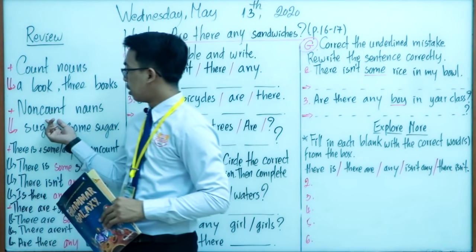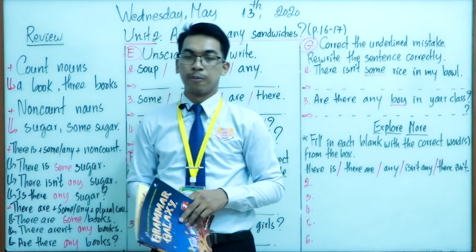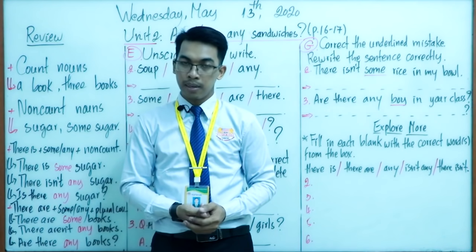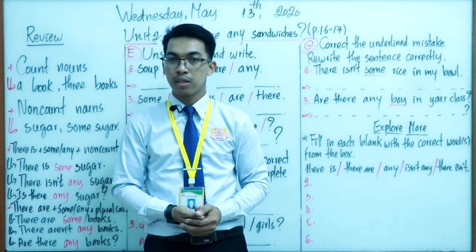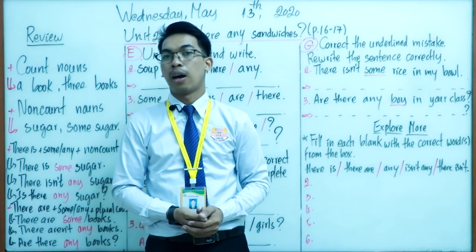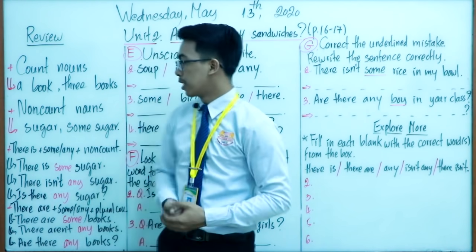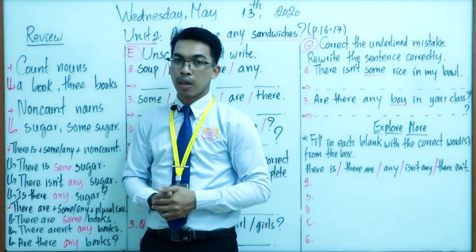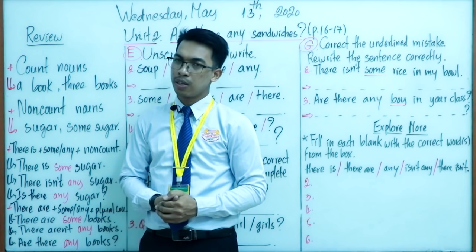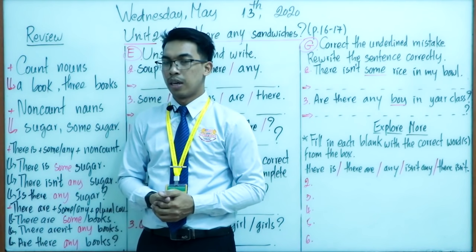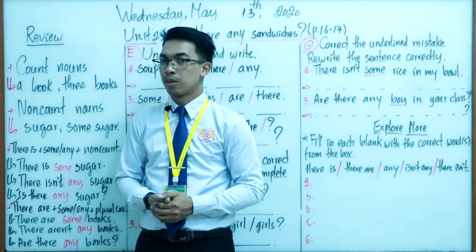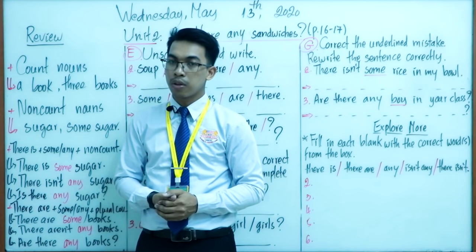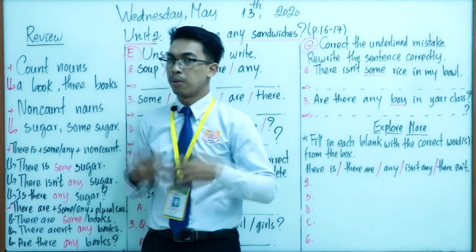Very good. So this one is about non-count nouns. What are non-count nouns, everyone? Non-count nouns mean the nouns that we cannot count. Got that? Very good. For example, here, sugar. Can we count sugar? How many sugars in a pack? We cannot count it. We can say that it is a small thing that we cannot count.